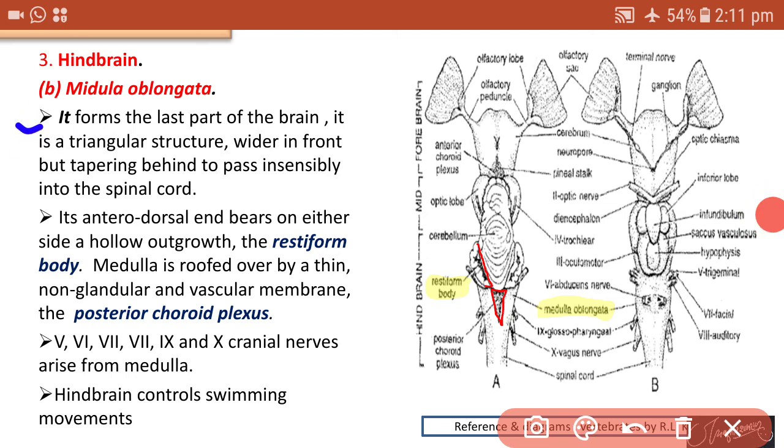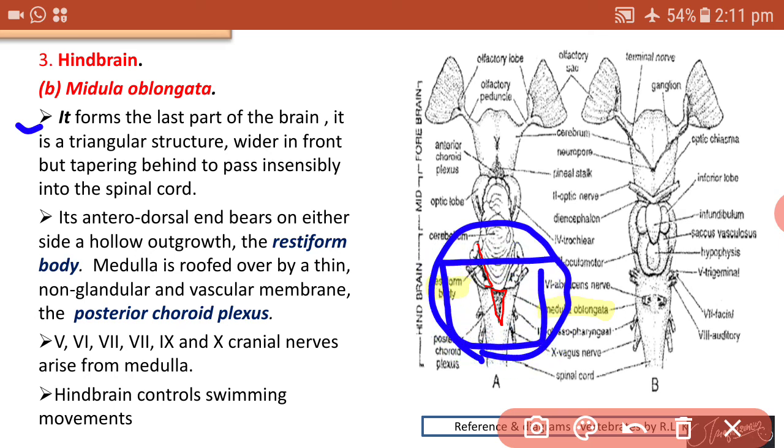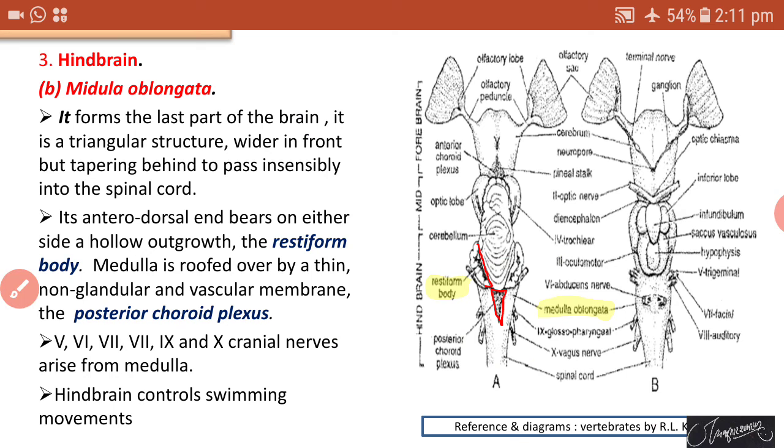This area, from here up to this point, is called the medulla oblongata. It is a triangular, Y-shaped structure, wider in front but tapering behind, and then it passes into the spinal cord.